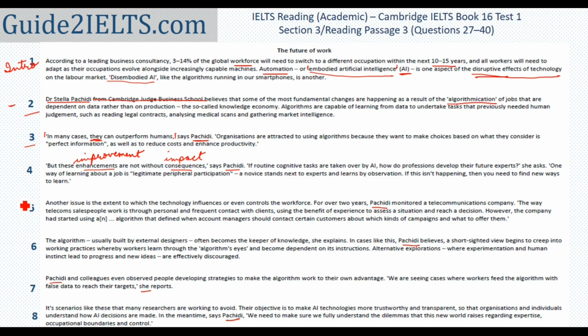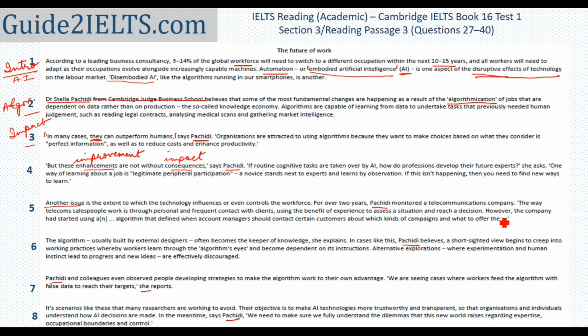What I see till here is that the beginning first paragraph was an introduction to AI. Second paragraph on, this person is talking about algorithms and how they work in jobs and how they impact things. Fifth paragraph now. Another issue is the extent to which technology influences or even controls workforce. Since this paragraph begins with another issue, I'm assuming the fourth paragraph talked about the first issue or the first problem caused due to the use of technology and algorithms.